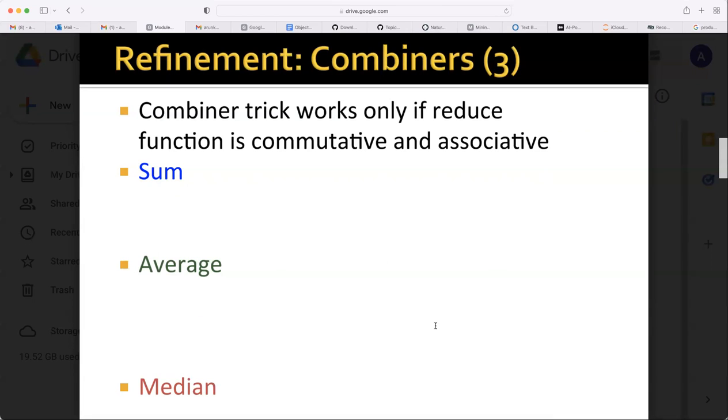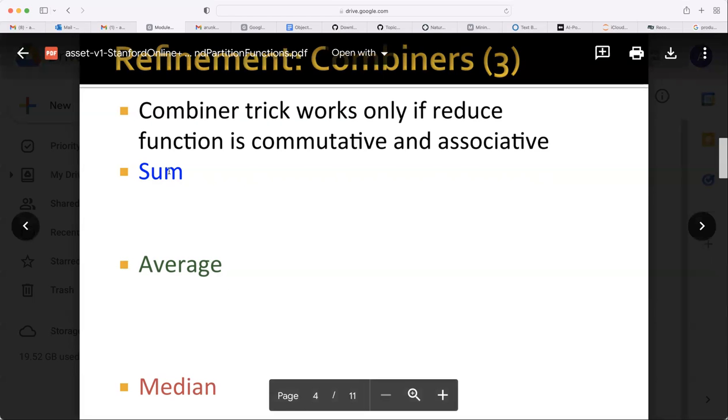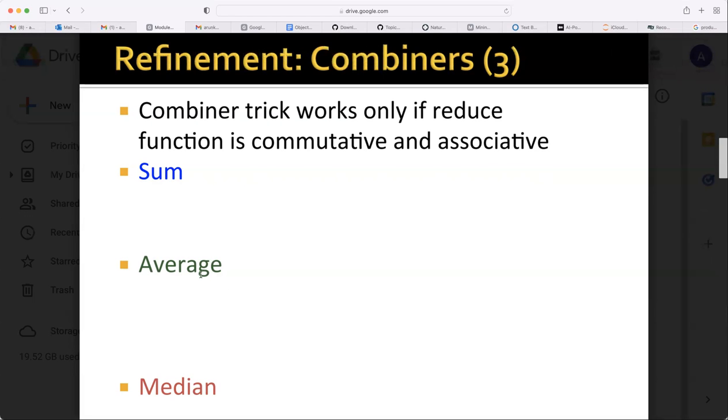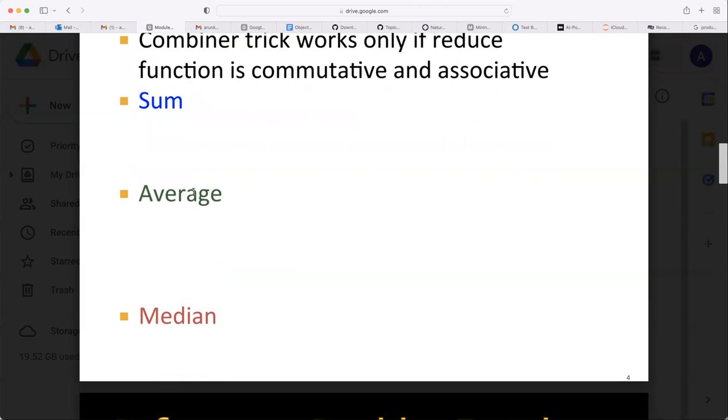Associative is A plus B plus C: adding first A plus B and then adding C is equal to adding first B plus C and then adding A. That is associative. Whenever your reducer task is commutative and associative, your combiner task will work. Otherwise, it won't work. So for some, it will work. For average, it will not work unless you store for how many numbers it is the average. So it can be made to work for average.